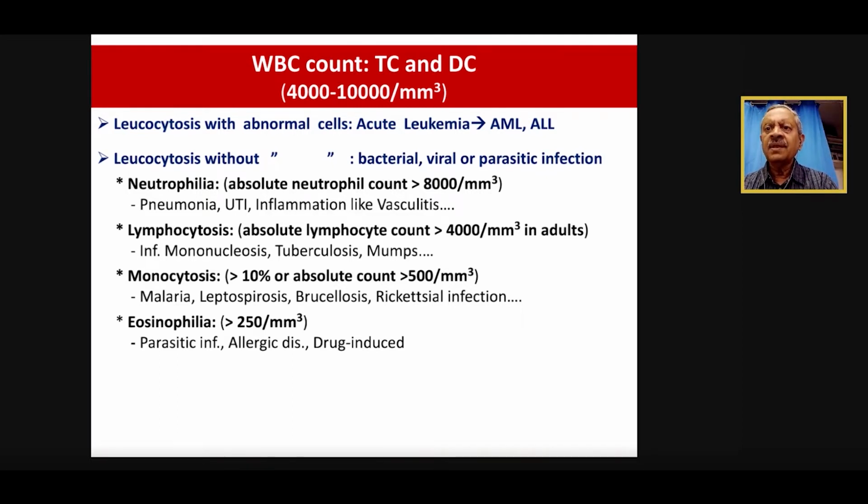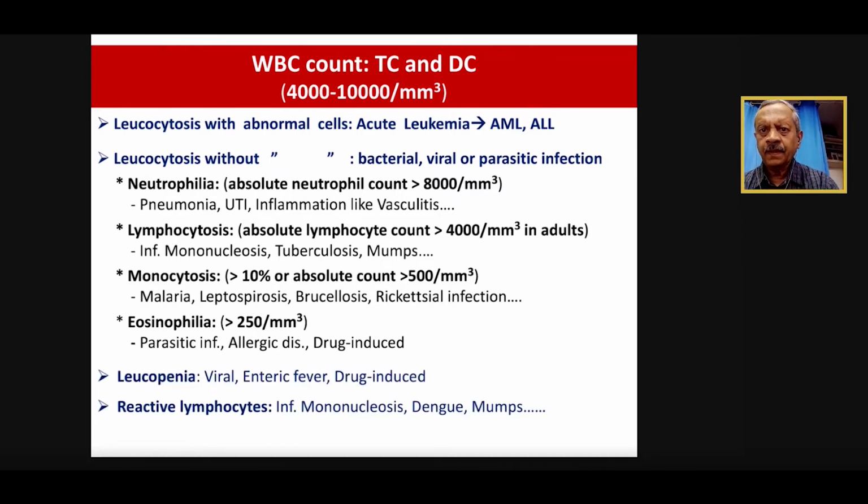Many drugs produce eosinophilia and they can also produce fevers. If a patient has fever and has been taking certain drugs like phenytoin, suppose, then we have to correlate with this. Leukopenia, the other side of the WBC count, when the count is low, obviously we always think of viral fevers. There are so many viral fevers these days: dengue, chikungunya, even COVID. There can be lymphopenia, or a normal count with low lymphocytes, lymphopenia rather than leukopenia. But we also keep in mind, at least in the first week, there may be enteric fever when the counts may be normal or on the lower side, right? And again, drug-induced: many drugs and chemotherapeutic agents will produce leukopenia.